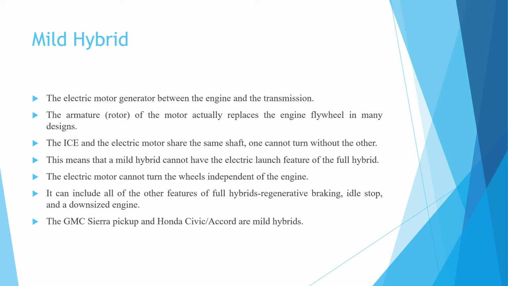The armature or rotor of the motor actually replaces the engine flywheel in the design. So the IC engine and the electric motor share the same shaft, and one cannot turn without the other.